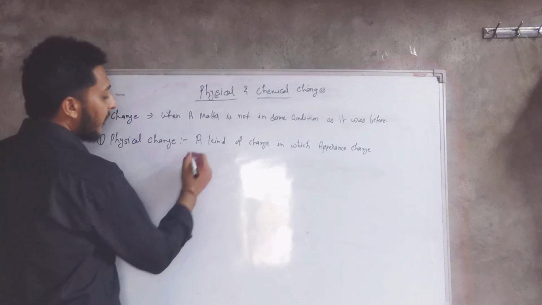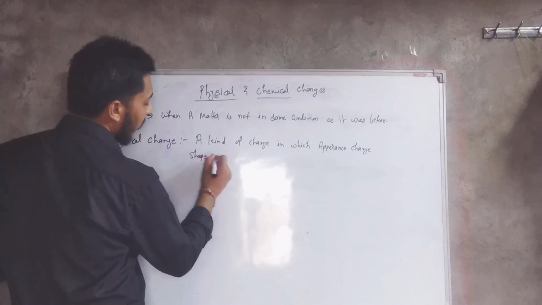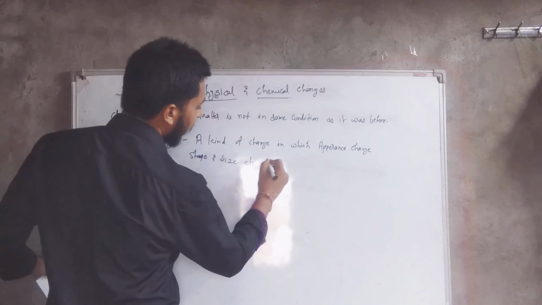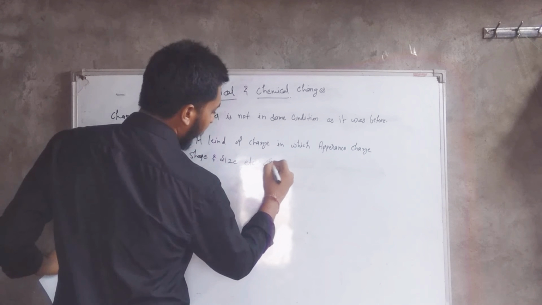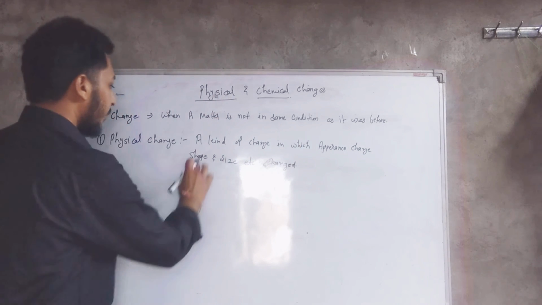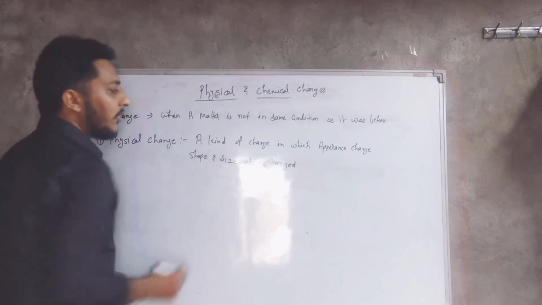What I mean by appearance? You can say shape and size etc. change. Okay, shape and size change.